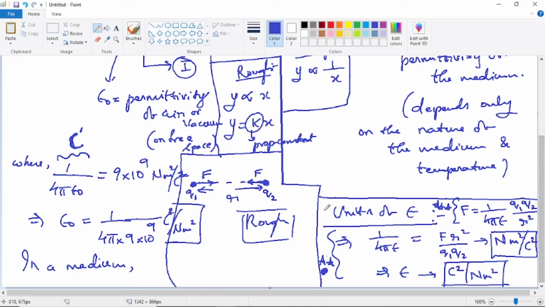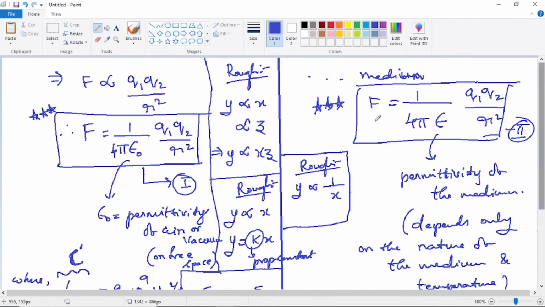So that's the thing about the units of epsilon naught, or the permittivity of a medium. This also I'm putting 2.5 stars. Only the equation is to be learned by heart. So running notes is almost the same, not much different. Now how to complete the running notes?